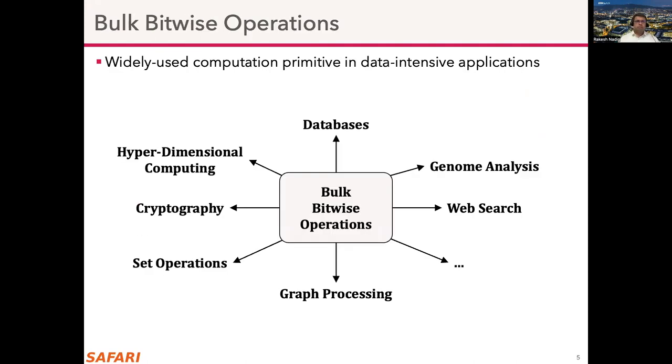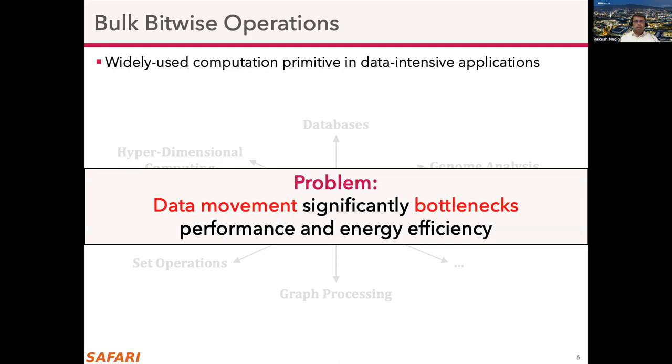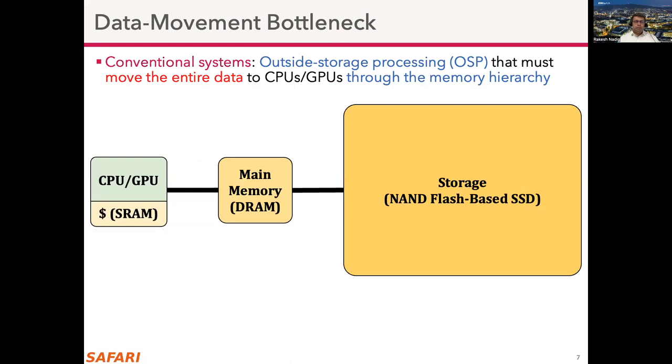Bulk bitwise operations are widely used computation primitives in many data-intensive applications such as databases, genome analysis, graph processing, etc. The key problem is that the performance and energy efficiency of bulk bitwise operations is bottlenecked by data movement in conventional systems. We look at the data movement bottleneck in conventional systems in a bit more detail.